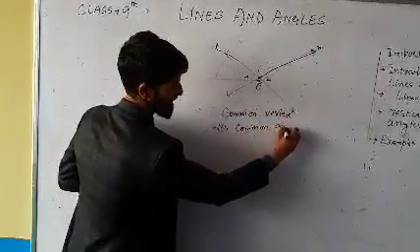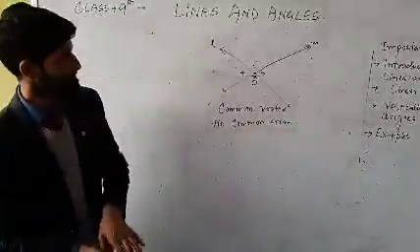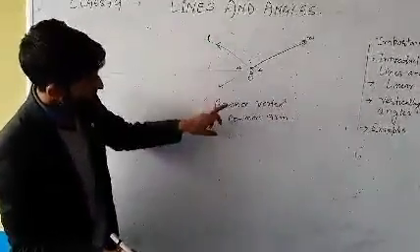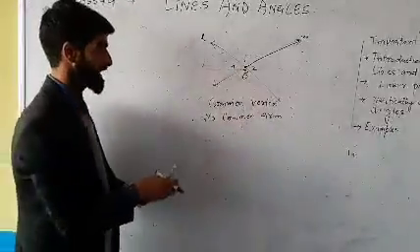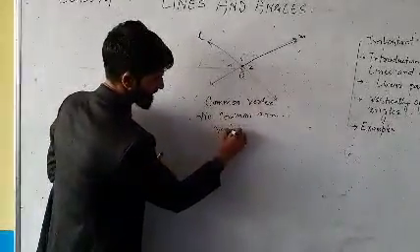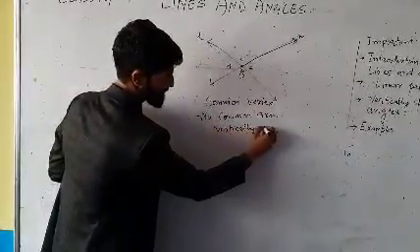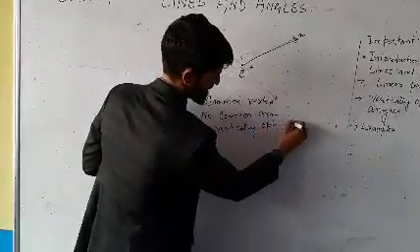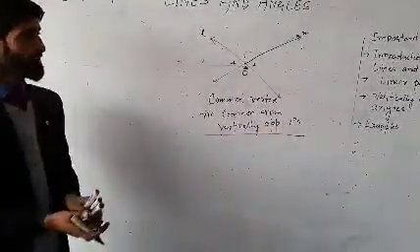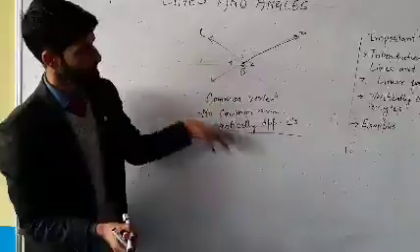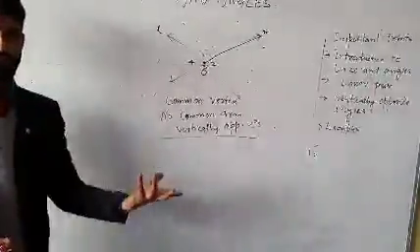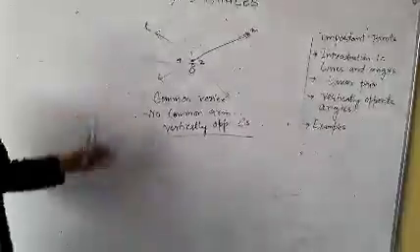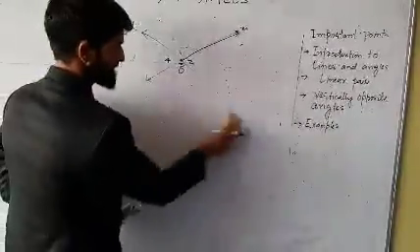No common arm. When two angles have a common vertex and they have no common arm, they are called vertically opposite angles. Now, there is importance of these angles, as the third topic mentioned here is linear pair. As you know, linear means on a line and pair means two.